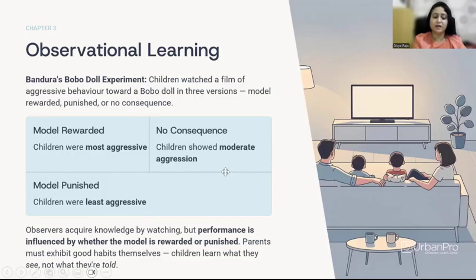Research shows that violent TV shows, movies, video games, and music increase aggressive behavior among those exposed. Children usually observe adults and imitate their behavior. They enact their plays and games, and that's because children acquire knowledge by watching. Performance is influenced by whether the model is rewarded or punished. Parents must always exhibit good habits themselves, because children are watching and they learn what they see and not what they hear or what they are told.